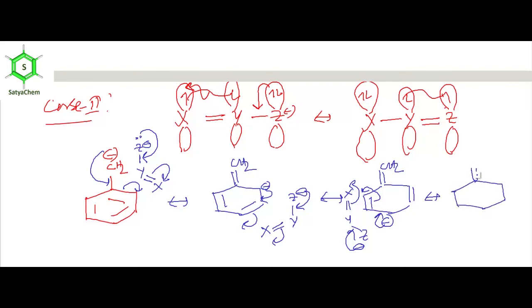Then again I am considering X double bond Y, Z minus. So this double bond and this double bond are intact. This is the newly formed double bond, and the negative charge gets shifted from this carbon to this carbon. Again I am following X double bond Y, Z minus.